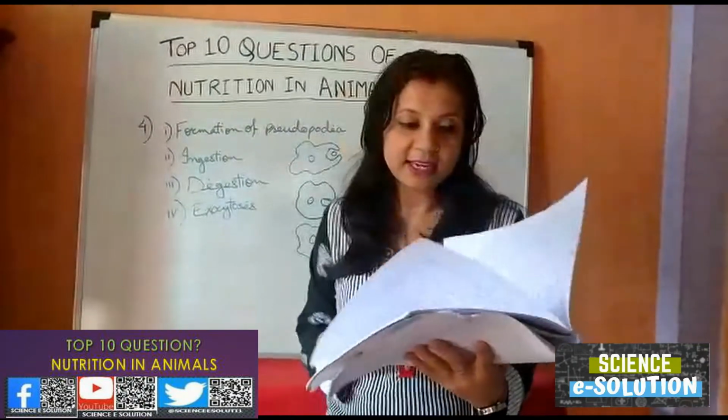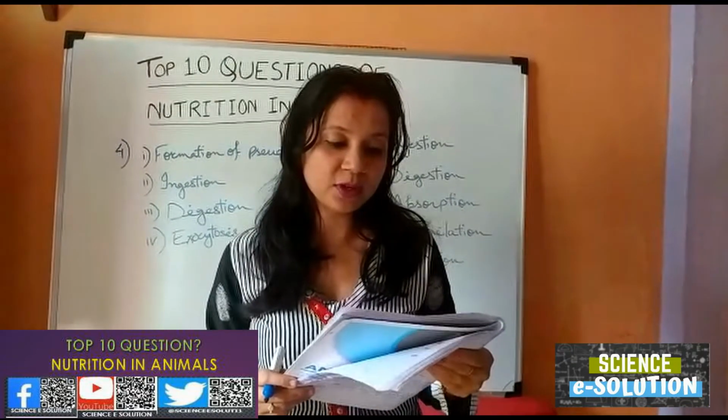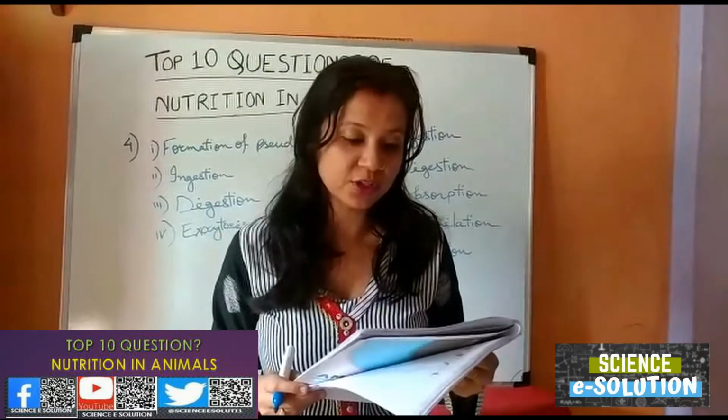Now, let me discuss the next question. Now comes question number 6. What is the role of following in human digestive system? The first one is mucus, number 2 bicarbonate, and number 3 trypsin.